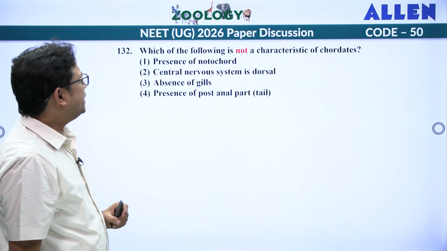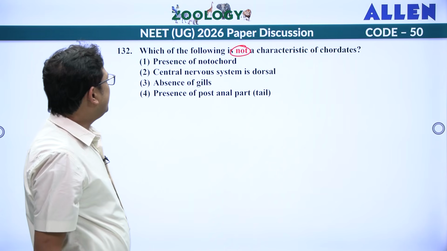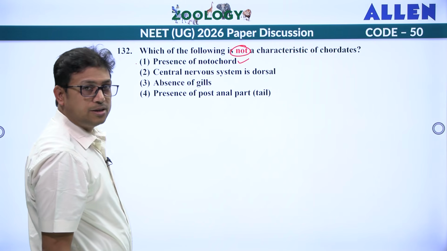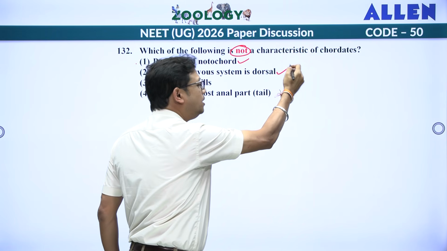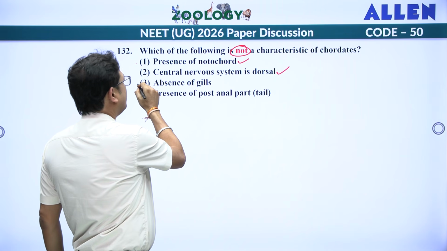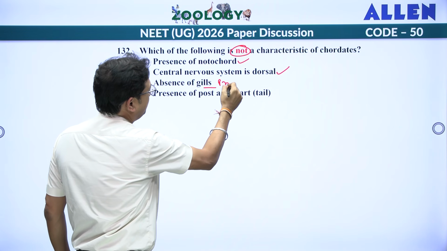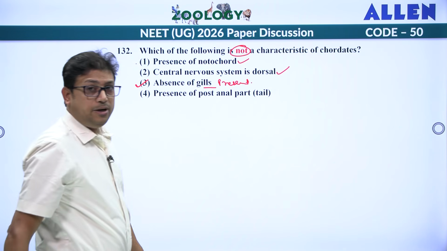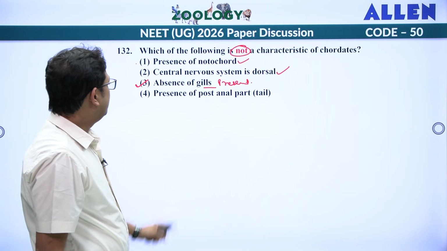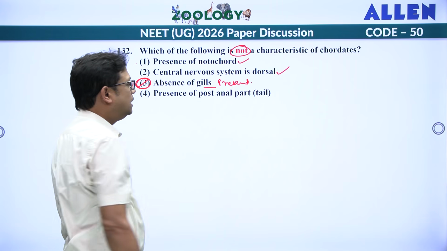Next, which of the following is not a characteristic of chordates? Presence of notochord, yes. It is a characteristic. Central nervous system is dorsal, yes. We are having a ventral heart and dorsal central nervous system. Absence of gills, no. This is not the characteristic. Gills are present, at least at some stage. Even in human beings, in our embryological stage, the gills are present. Presence of post-anal tail, this is also correct. So which one is not a characteristic? The answer is the third one.